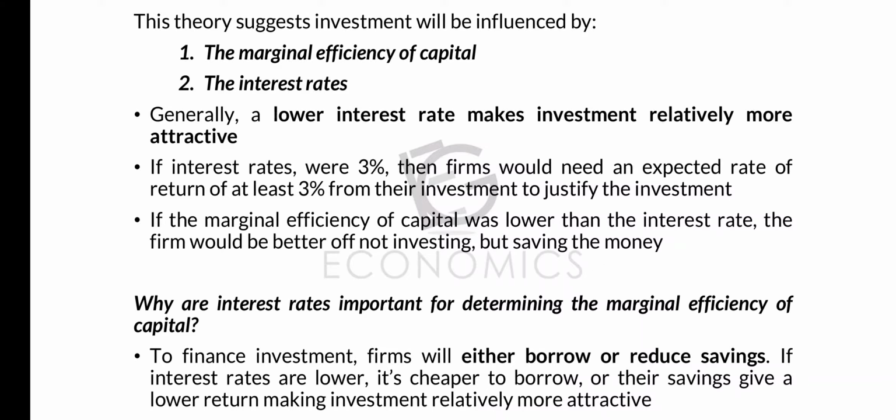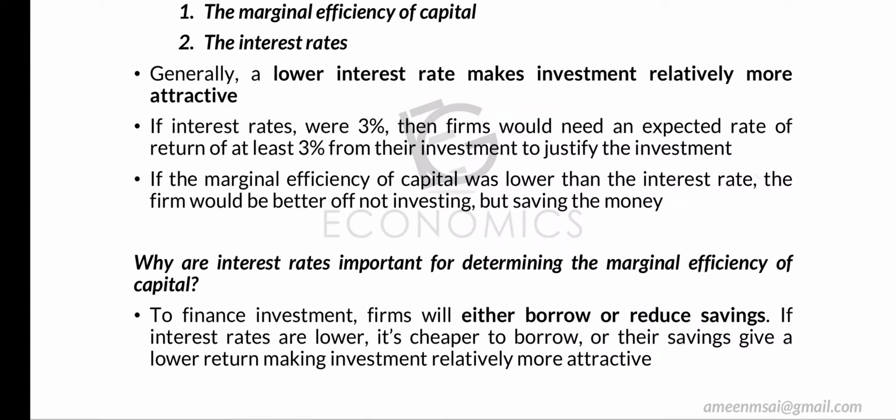What have we said here? For example, if the interest rate is 3%, there is an option in front of an individual: he should invest or he should save. In order to invest, he should get a return of at least 3%. Then only he will invest his money.